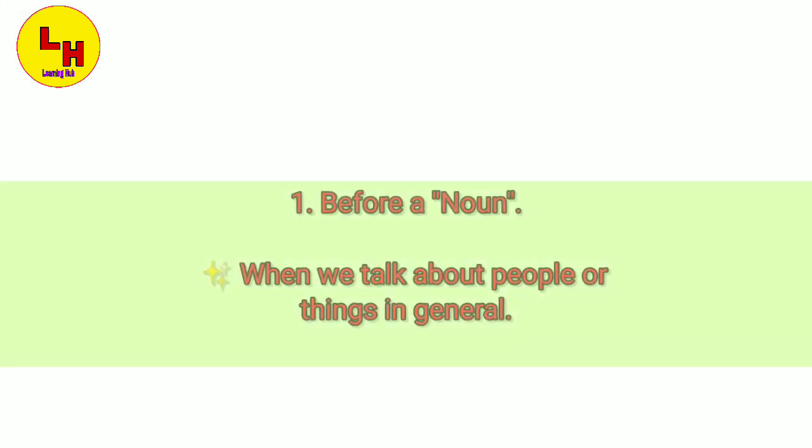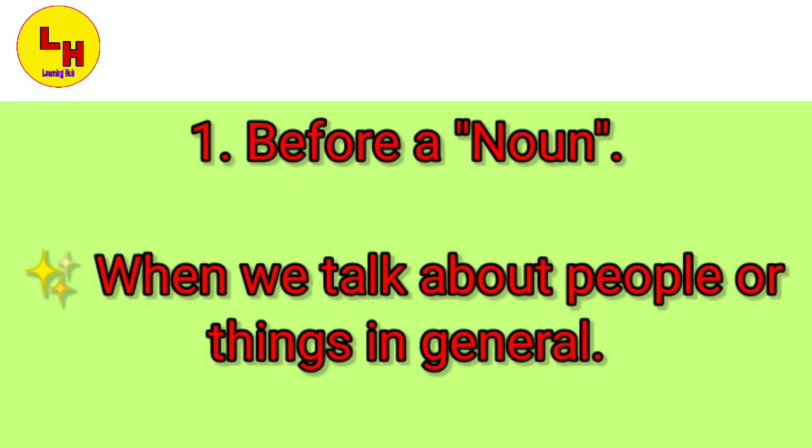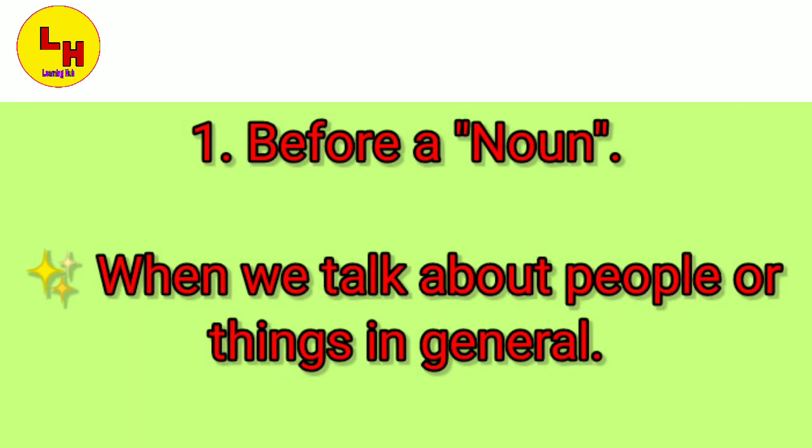The first category is before a noun. When we talk about people or things in general, we don't need to use the. Before a noun, the is not required. Let us see the examples.